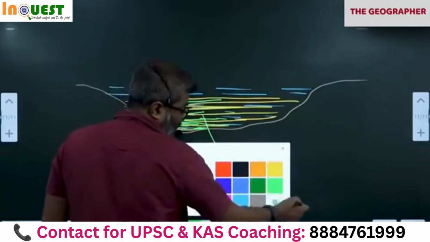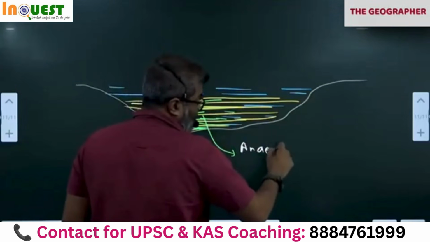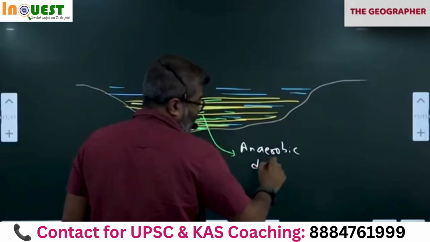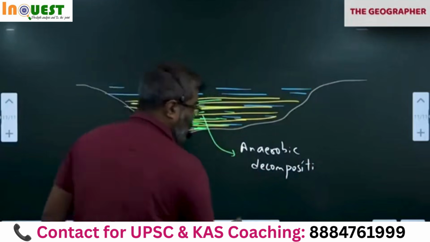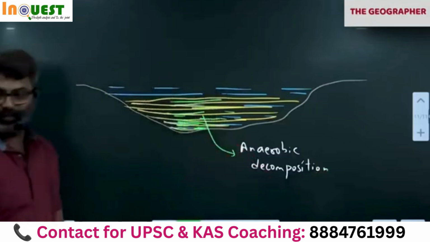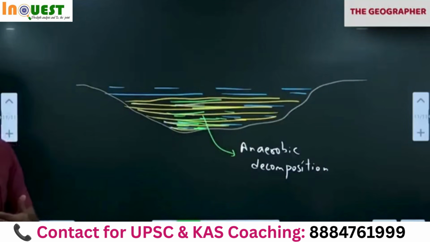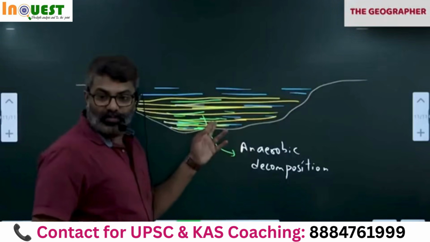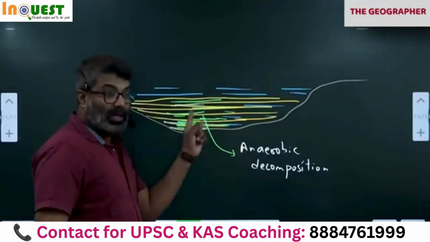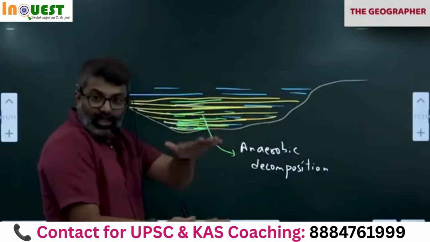So this dead organic matter will decompose anaerobically. Anaerobic decomposition. What does anaerobic mean? Sorry, it means without oxygen. Aerobic is in the presence of oxygen. In the presence of oxygen, carbon dioxide is the byproduct. Without oxygen, the carbon gets stored there only. Anaerobic decomposition of the marine, aquatic organisms here within the sand, because it is buried within the sand.